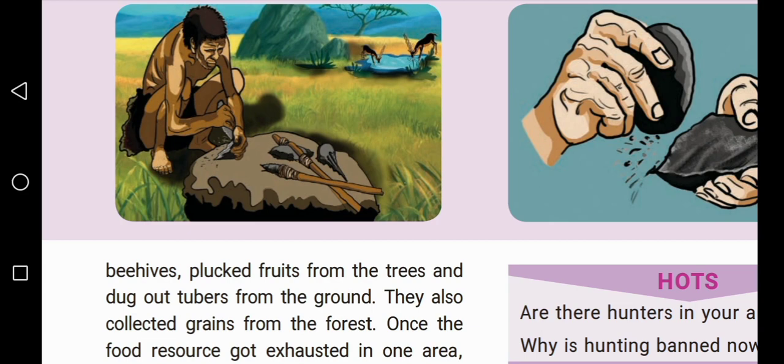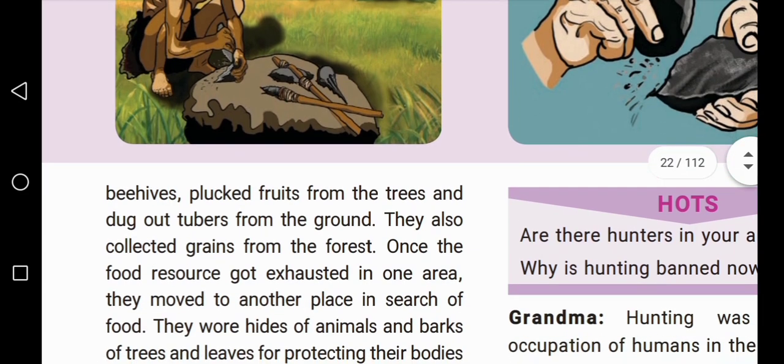They also collected grains from the forest. Once the food resource got exhausted in one area, they moved to another place in search of food. After they finished everything from a particular place, the people moved to another place. That is called exhausted.